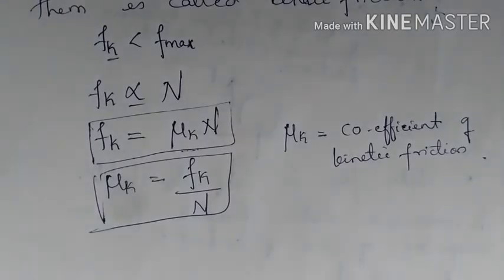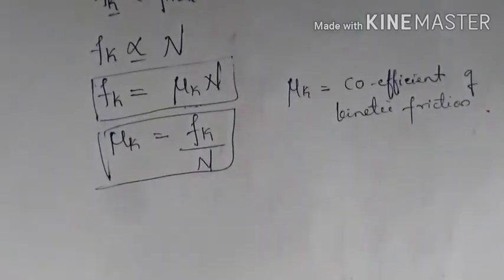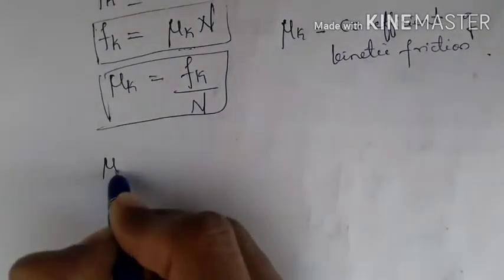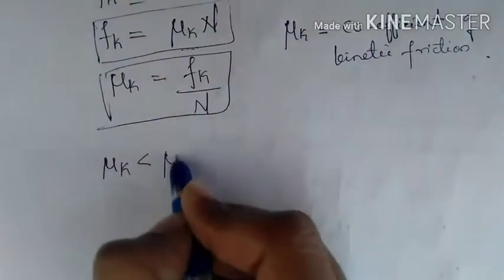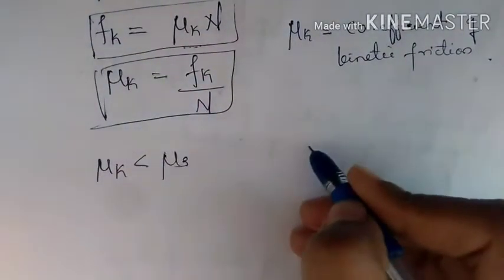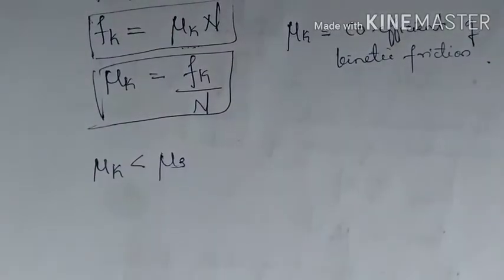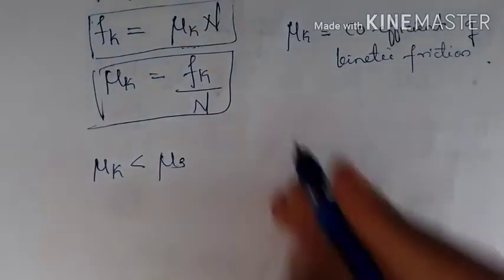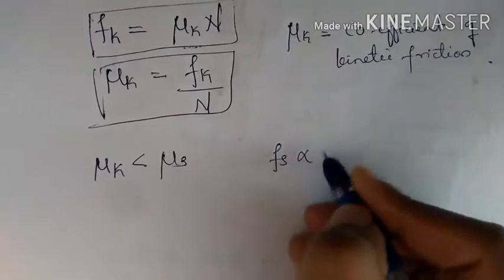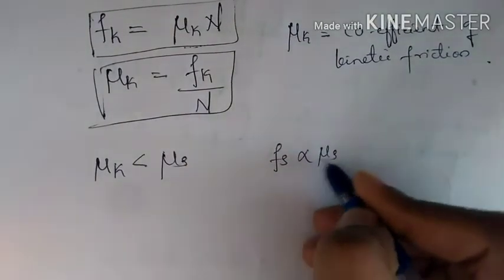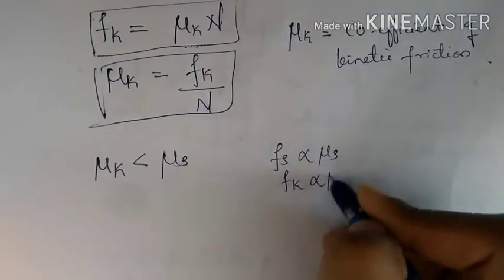So if Fk is less than F max, nu k is less than nu s, because what is this? This Fs is directly proportional to nu s, and Fk is directly proportional to nu k.